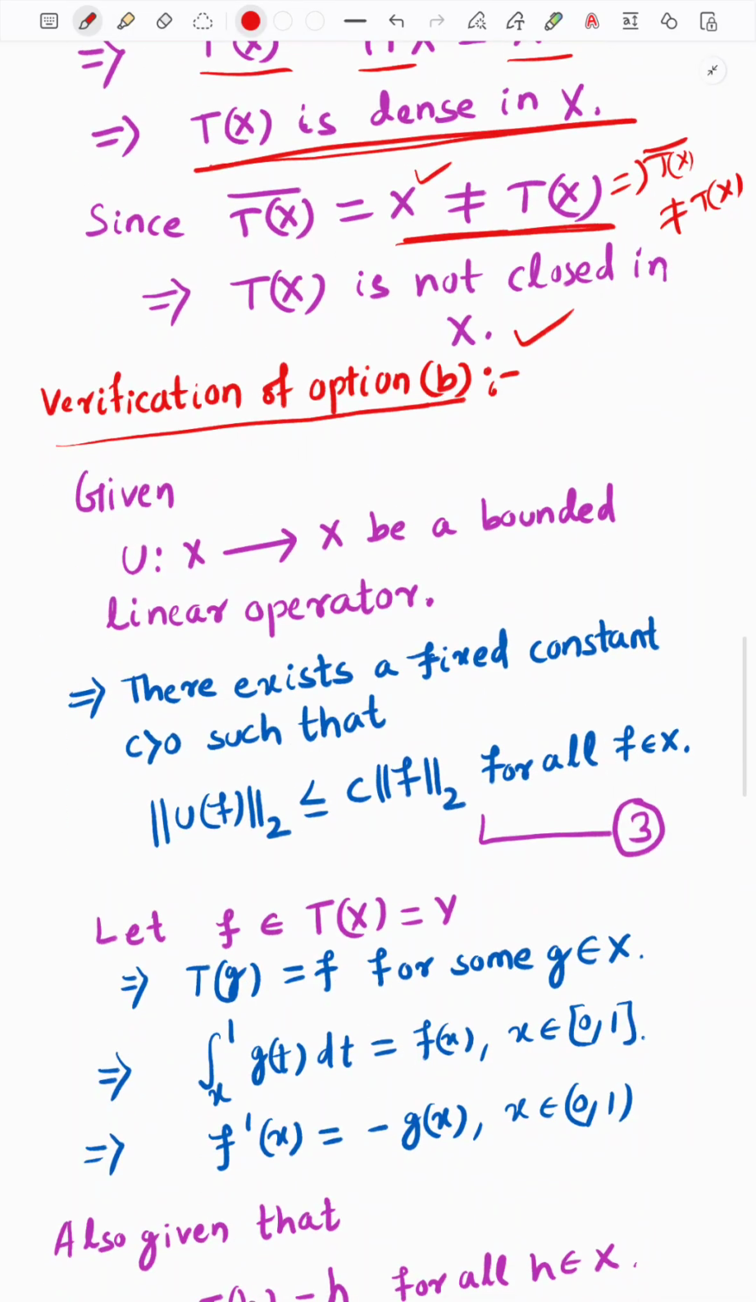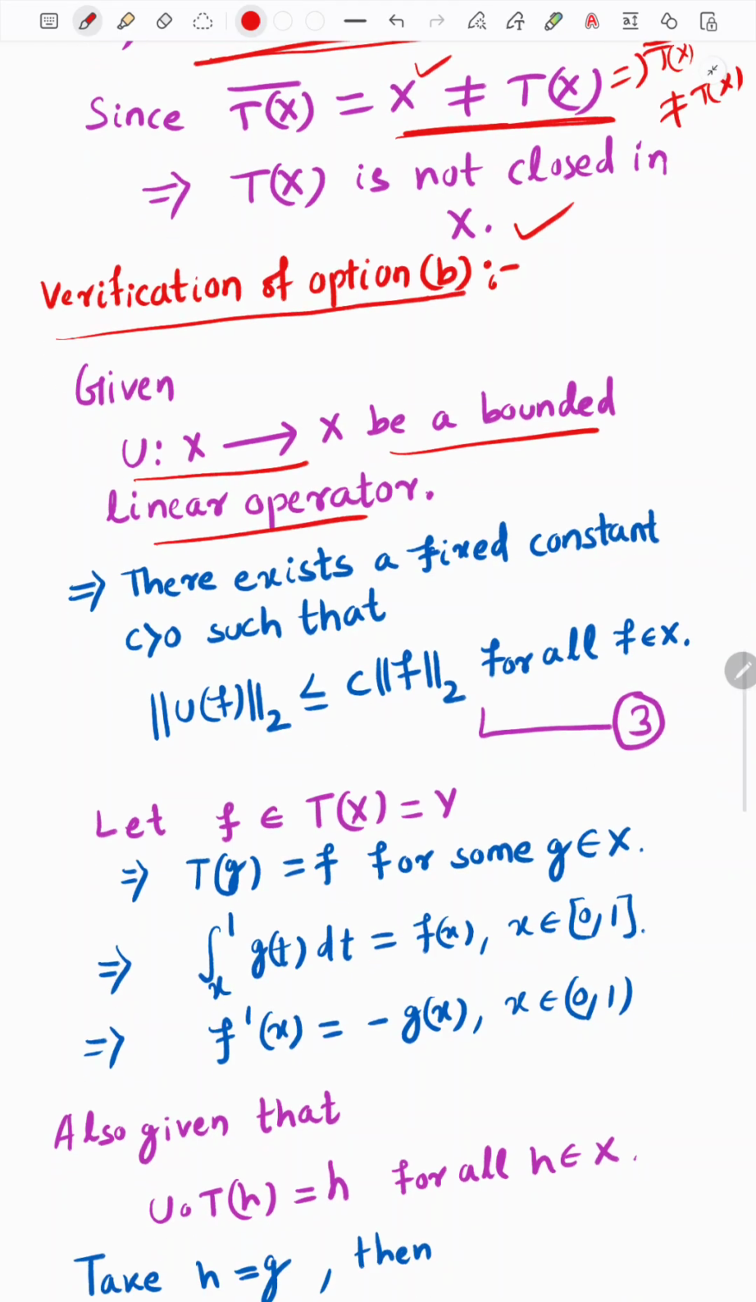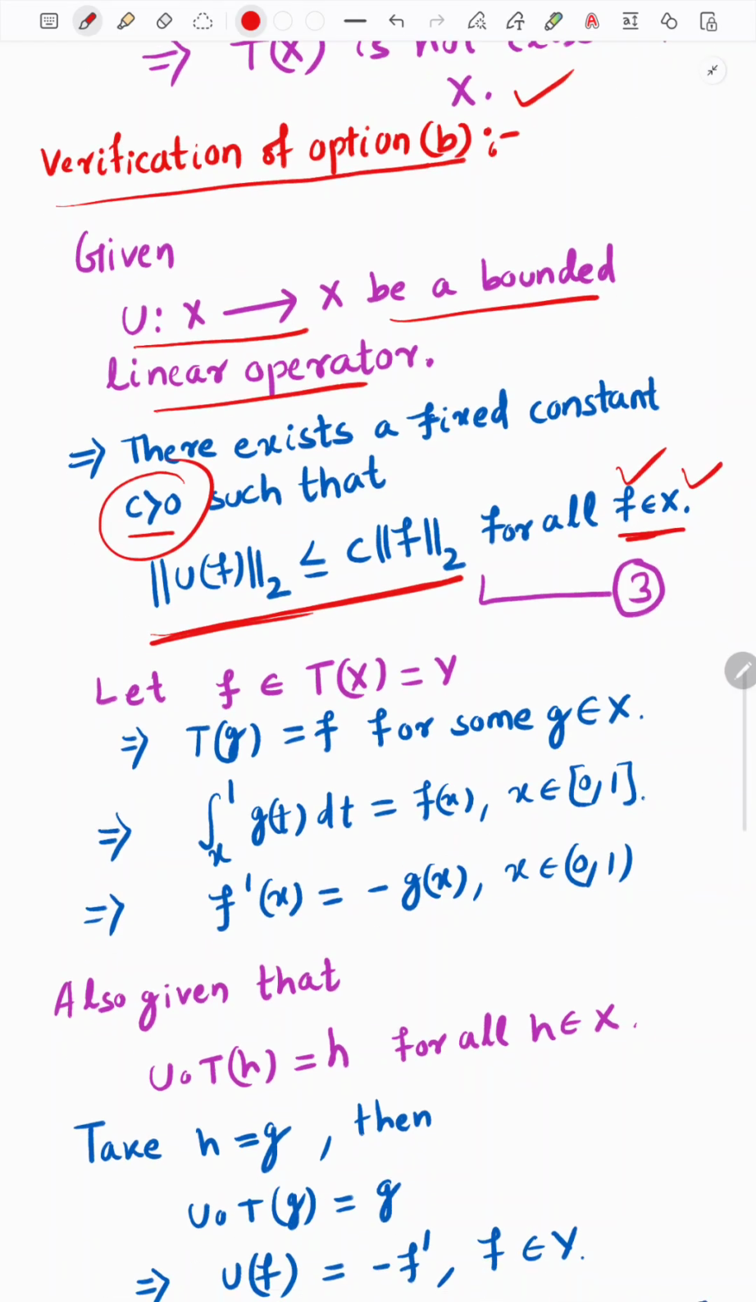So we will prove this by the contradiction argument. Here let us suppose that such an operator U exists, which is a bounded linear operator. This implies what? The definition of a bounded linear operator is that there exists a constant c greater than 0 such that this condition holds for all f belonging to the space X. Here c is a fixed quantity, independent of f, but f varies in the space X. This is the definition of a bounded linear operator.